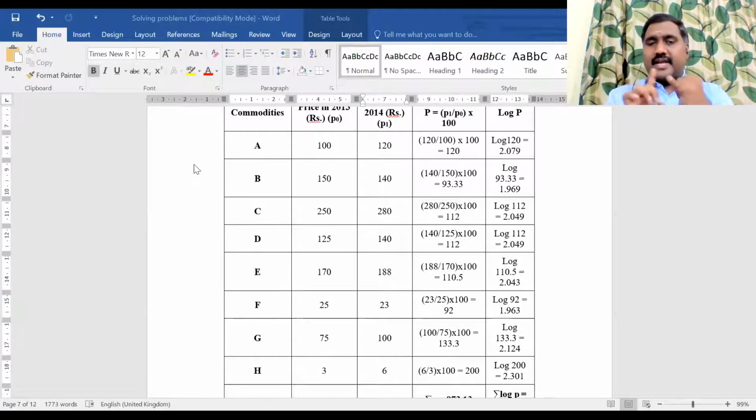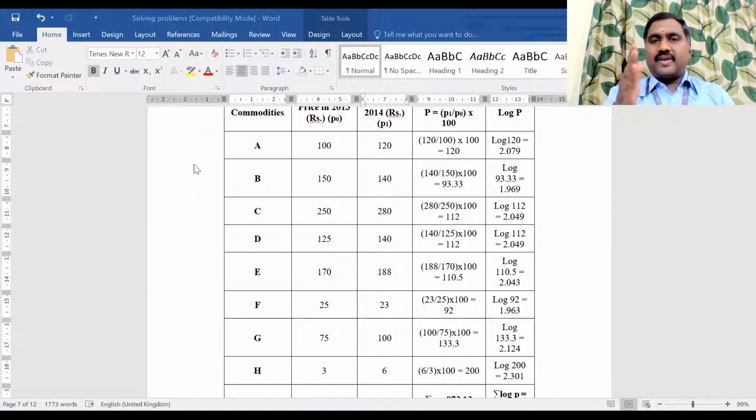That is very, very simple. This is under the simple aggregate method. The second method is the simple average of price relative method, which we worked out now. In this, you have to calculate the price relative value, P value, for each commodity separately. You don't add all the base year and current year price values together.